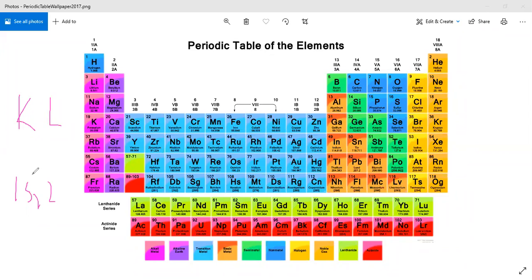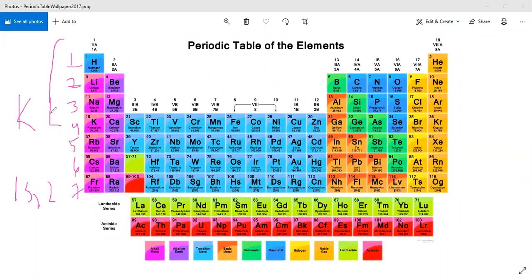If you try to arrange elements on the basis of their atomic masses, then there are many demerits, as we have seen in the periodic table of Mendeleev. In the long form of the periodic table, the horizontal rows are named periods, and there is no similarity within a period, because elements in a period do not have the same electronic configuration. This is the first period, this is the second period, third, fourth, fifth, sixth, seventh.